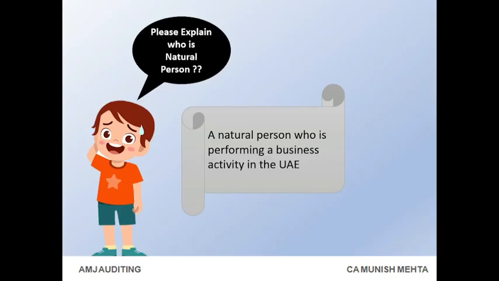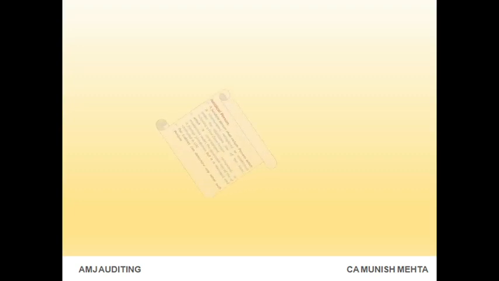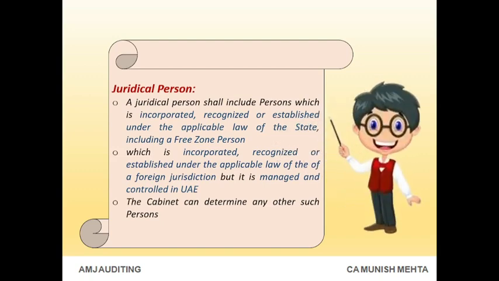Who is a natural person? A natural person who is performing a business activity in the UAE. Juridical person: a juridical person shall include persons incorporated, recognized, or established under the applicable law of the state, including a free zone person, or under the applicable law of a foreign jurisdiction but managed and controlled in UAE. The Cabinet can determine any other such persons.